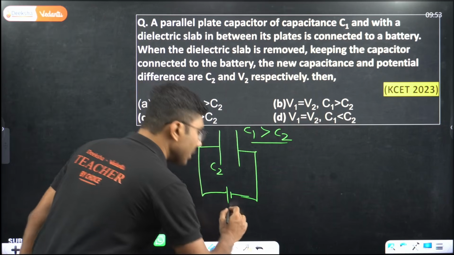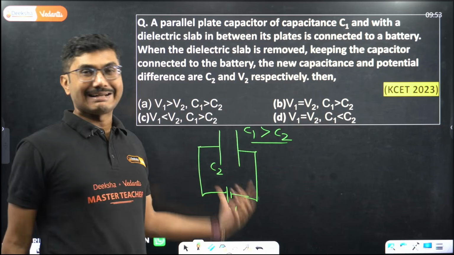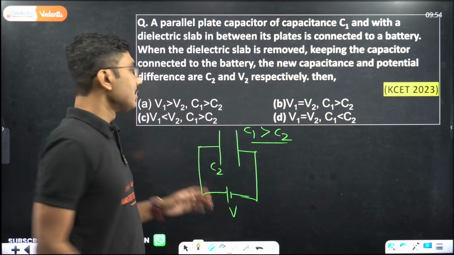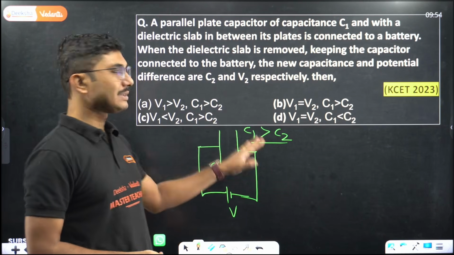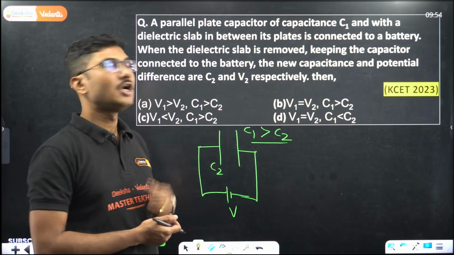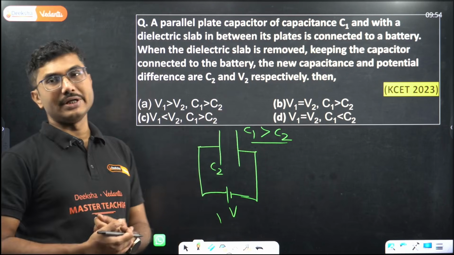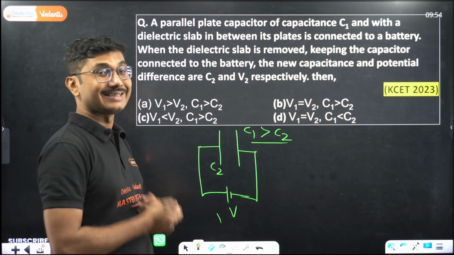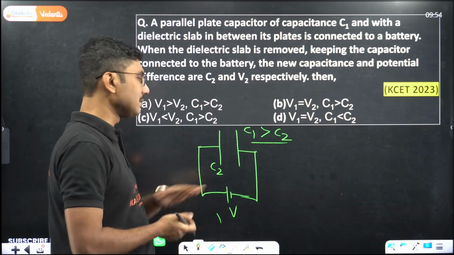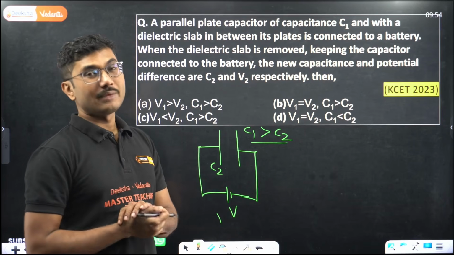What about voltage? Because it is still connected to the same battery, the voltage across the capacitor remains the same. Only the capacitance changes, the charge will change, but the voltage will remain the same because the capacitor is still connected to the same battery. Remember that if the battery is not removed, then the voltage remains the same.